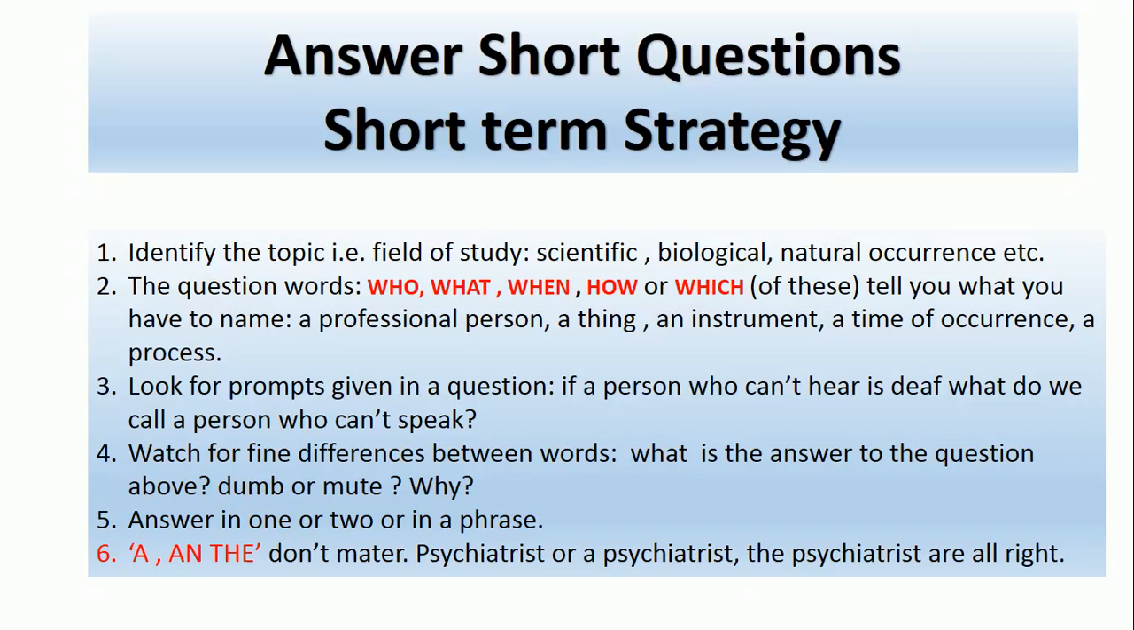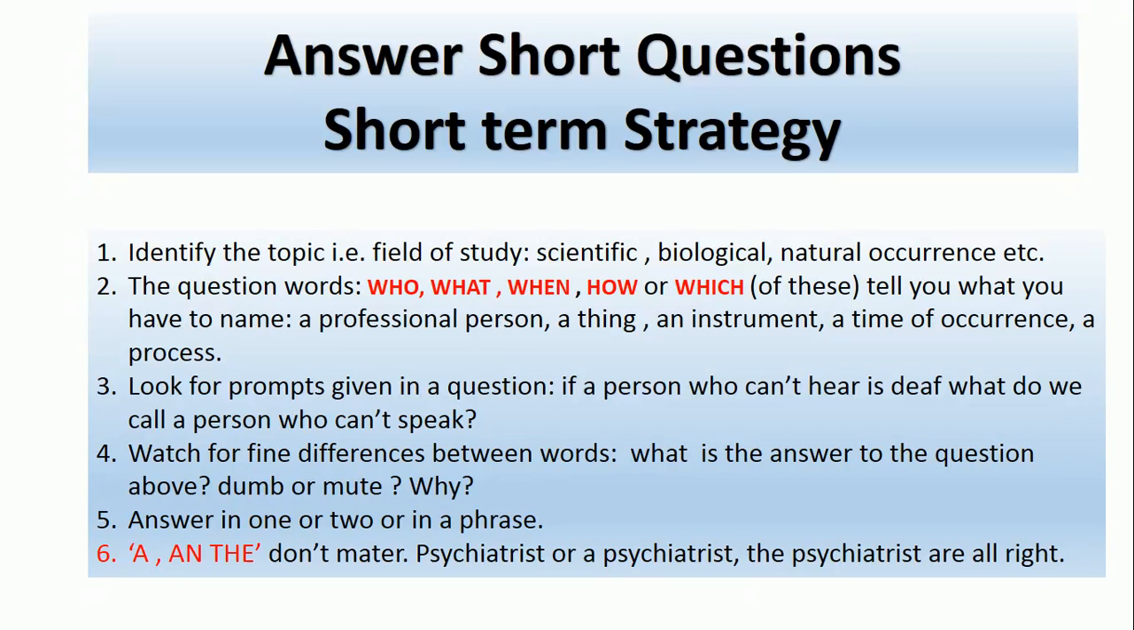Watch for fine differences between words. What is the answer to the question above? Dumb or mute. Deaf means a person who can't hear. So what do we call a person who can't speak? Mainly mute, not unmute, because we can unmute that person as well. The person who can't speak permanently is named dumb.